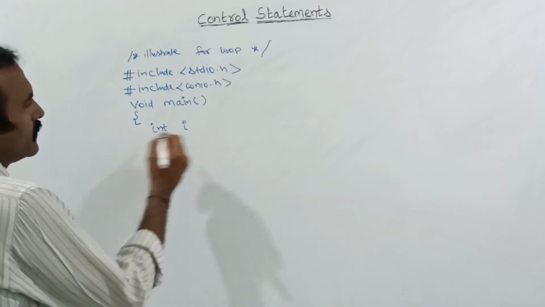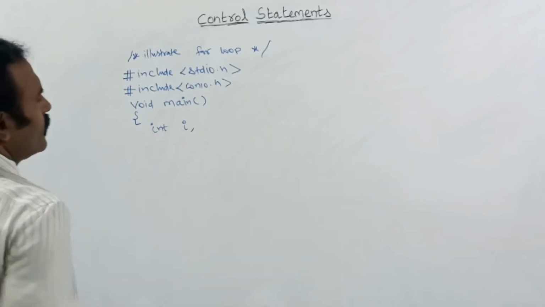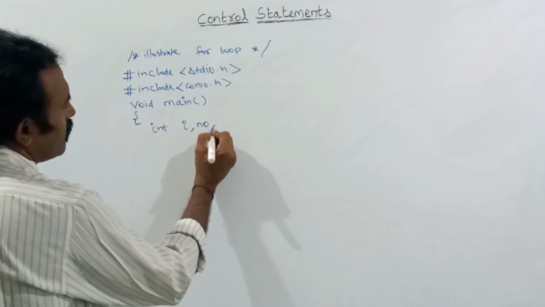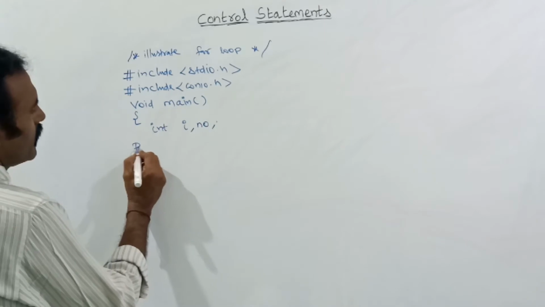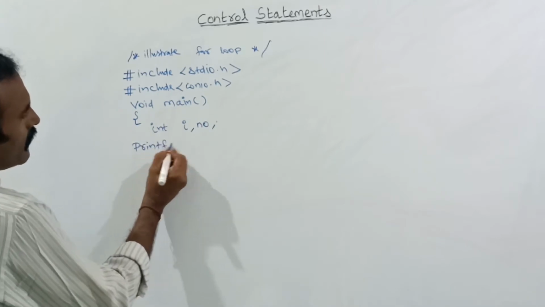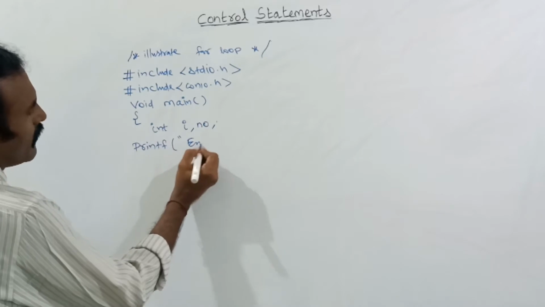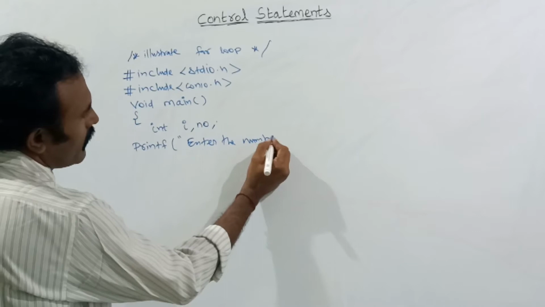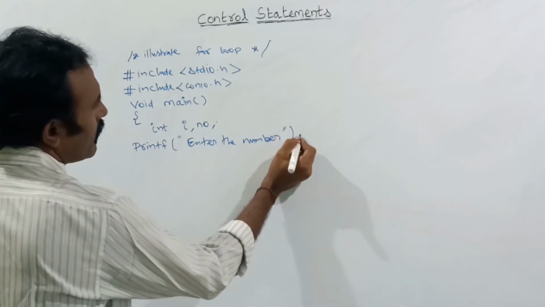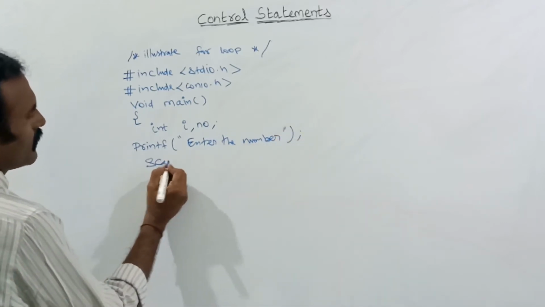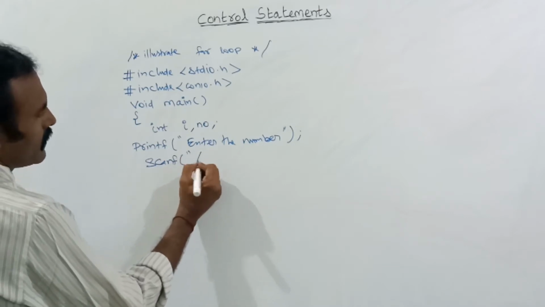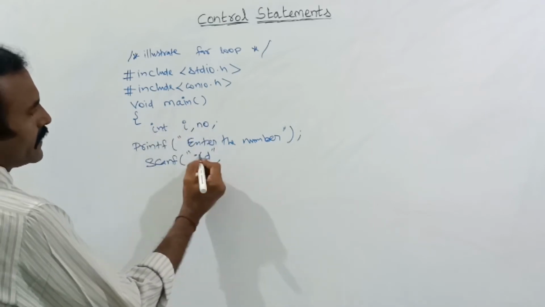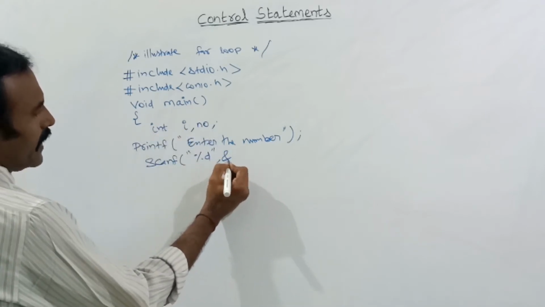Next, here, enter the number. Here scanf %d. What type of data is this one? Integer data. So I have given %d and ampersand of no.